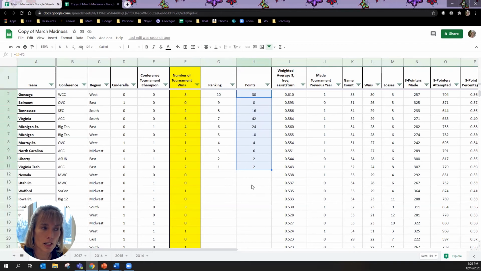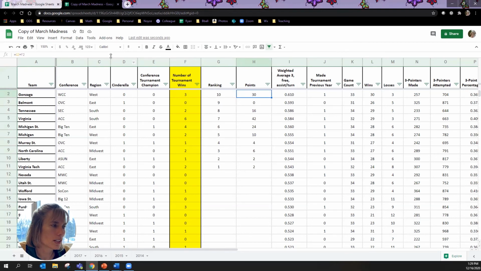Now, those of you that are really paying attention will notice that's not all the points they got because there were a couple Cinderellas in there. We've got Belmont as a Cinderella, we got Murray State as a Cinderella, and we've got Liberty as a Cinderella. So there were extra points gained there. So what I want to do to include that Cinderella aspect is I need to make my formula better. And notice that if it is a Cinderella, it gets a 1.